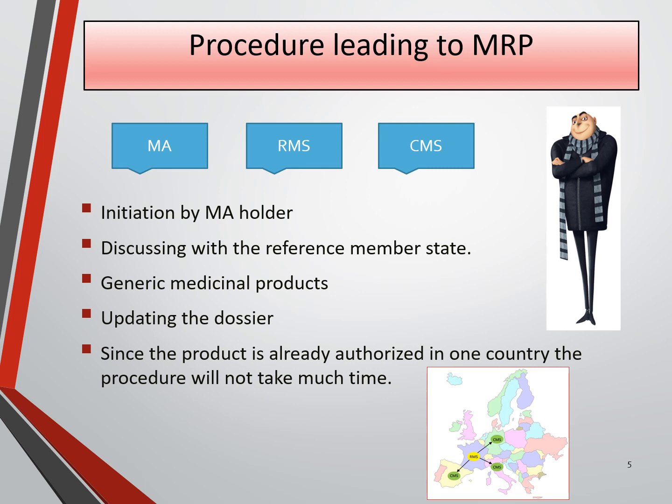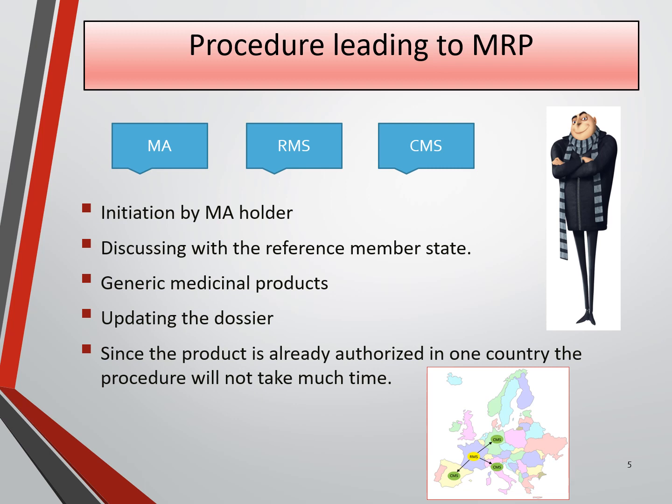Procedure leading to MRP. MA, RMS and CMS, we will see how each term takes place in this procedure. After the first marketing authorization in the community is granted, the MA holder may request one or more member states to recognize an authorization granted by the reference member state by submitting an application.